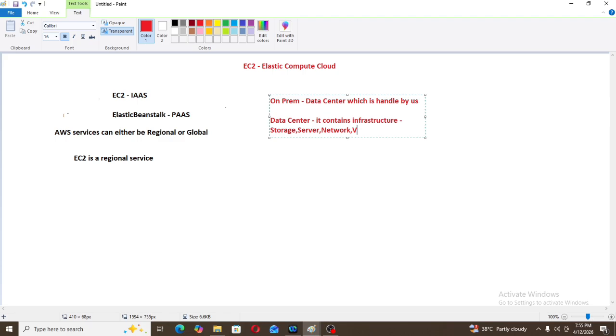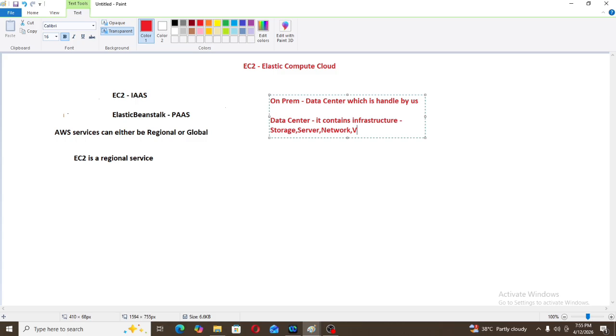For now we are assuming that we do not have AWS, so we are deploying our application on premises. If I am deploying my application on premises, how can I deploy it? These are my applications. This can be a database. And there will be one load balancer to distribute the traffic.